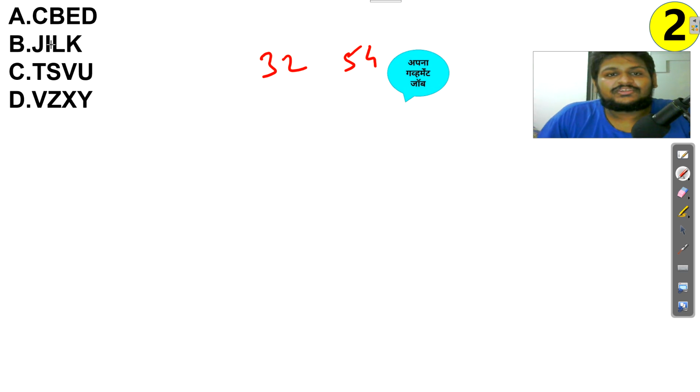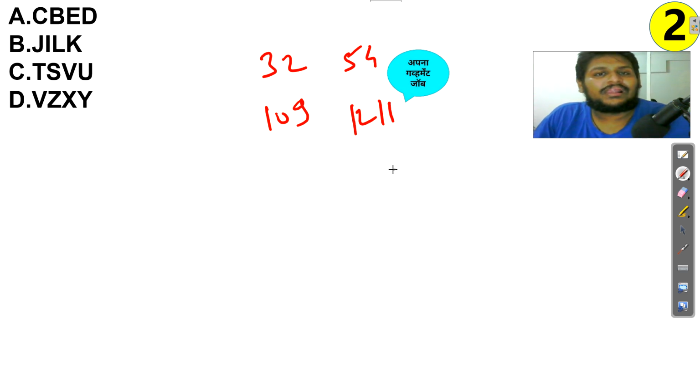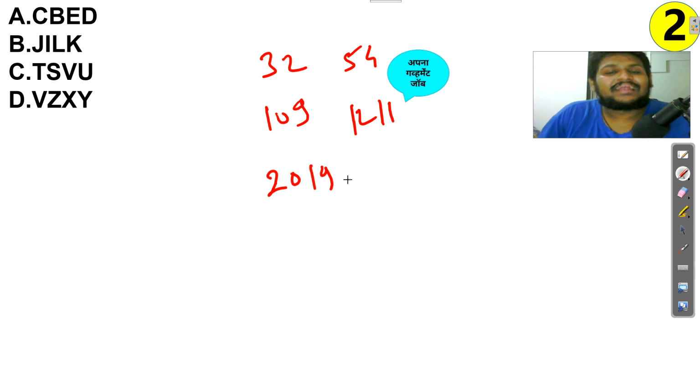Here also IJ: I means 9, J means 10, and here KL: K means 11 and this is your 12. Then T means 20 and S means 19, then U means 21 and V 22. So 4, 5, 11, 12, 21, 22.